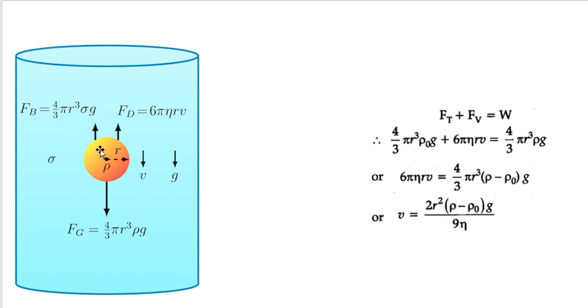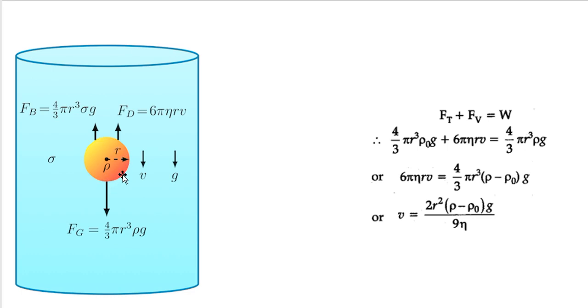And we know the upthrust always acts upwards. So this is the force FB, buoyant force, equal to 4 by 3 pi r cube sigma into g. This force acts upwards. This is upthrust. Here we introduce another force, that is equal to force due to viscosity of water or viscosity of the medium through which the body falls.